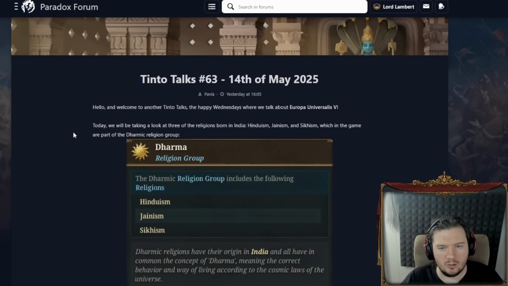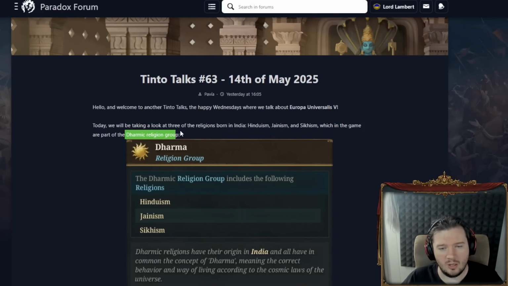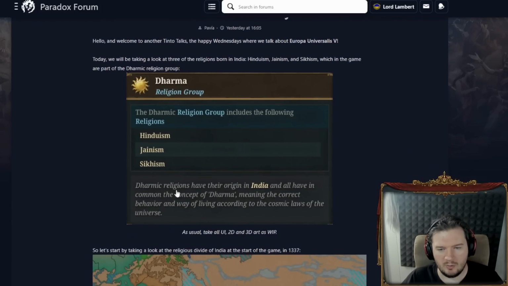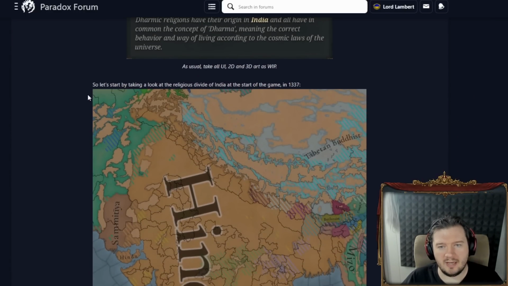So today we're taking a look at three other religions born in India: Hinduism, Jainism, Sikhism. So apologies, I said Buddhism. I was wrong. They are a part of the Dharmic religion group. Dharmic religions have their origin in India. All have in common the concept of dharma, meaning the correct behavior and way of living according to the cosmic laws of the universe. So let's have a look at the religious divide of India at the start of the